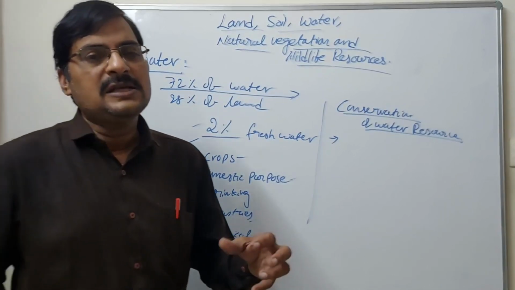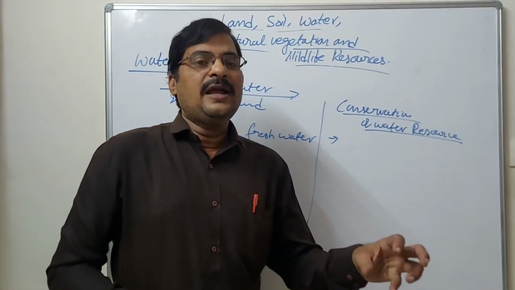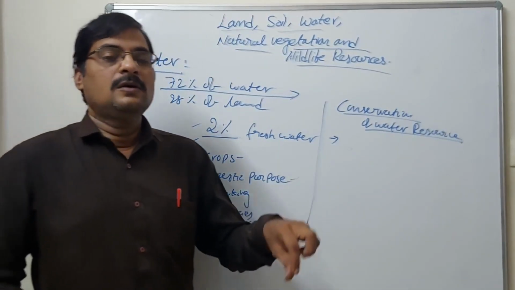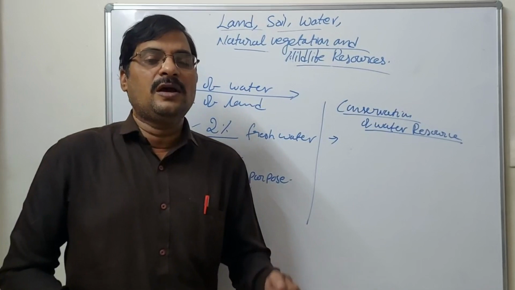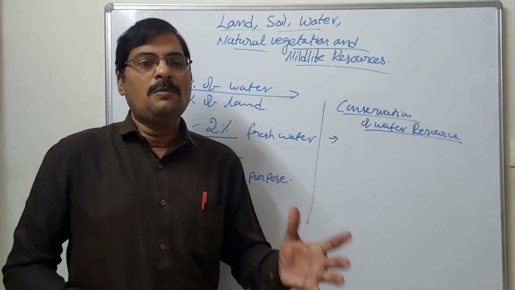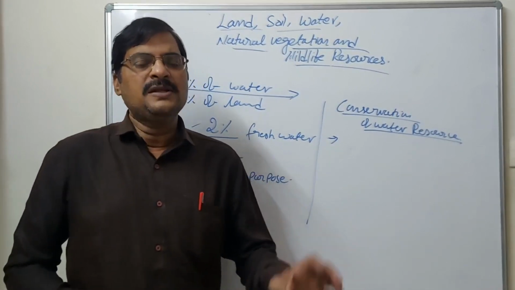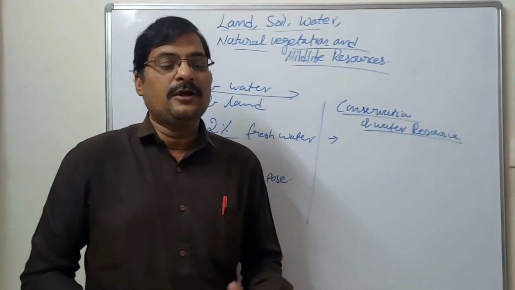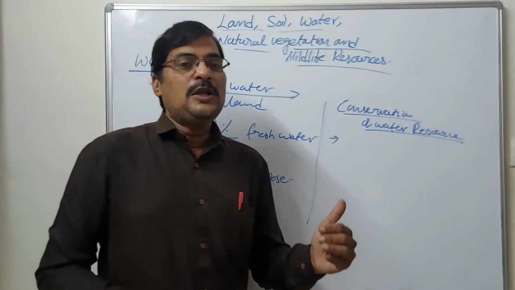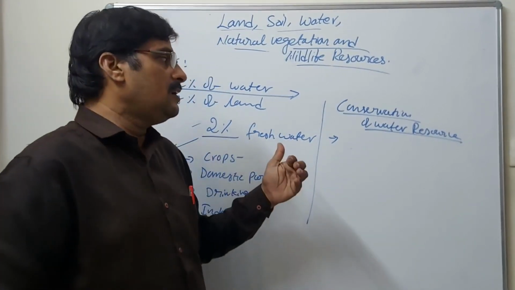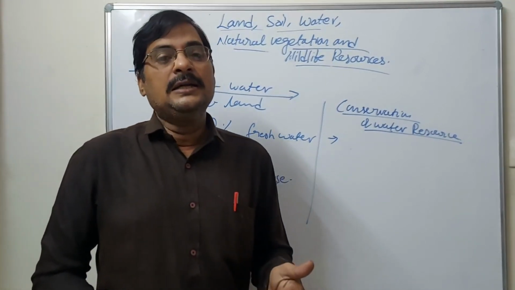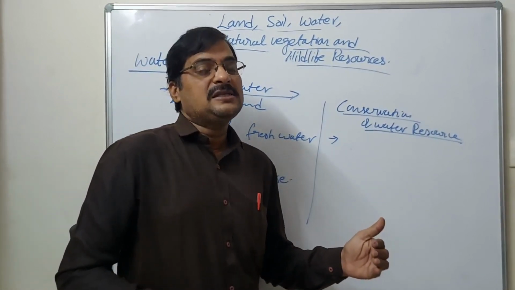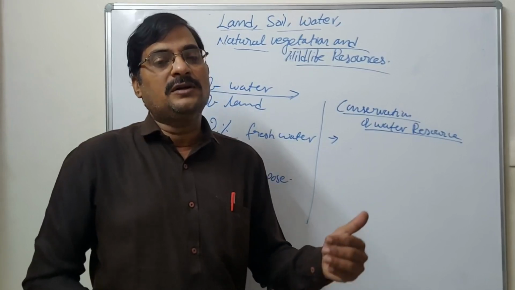We can give some ideas, like stopping the water while you are brushing. Use only as much water as you have. We also have to give values for water conservation.